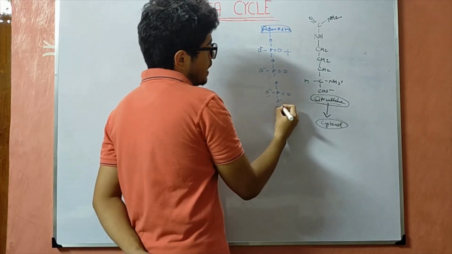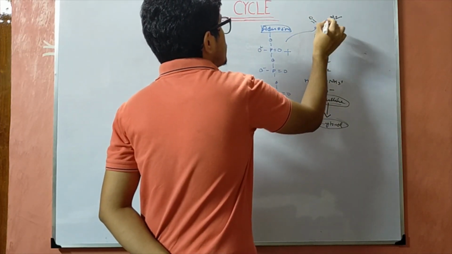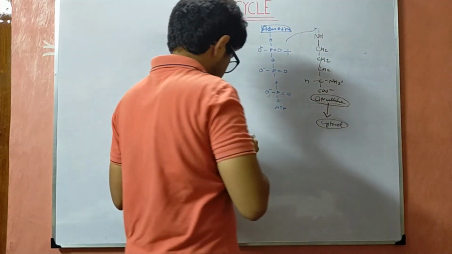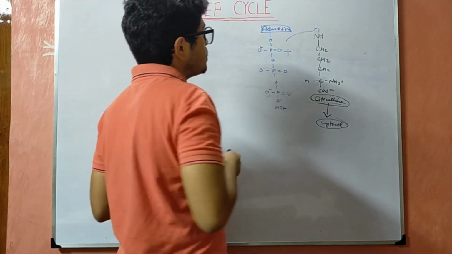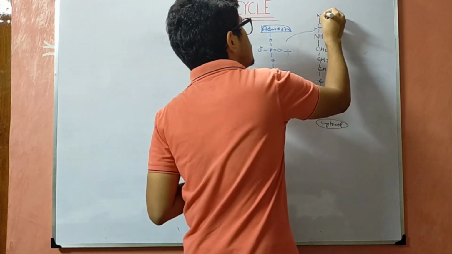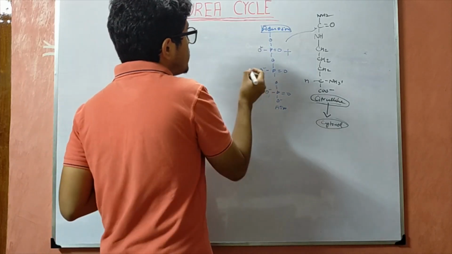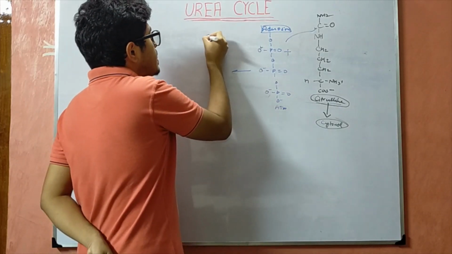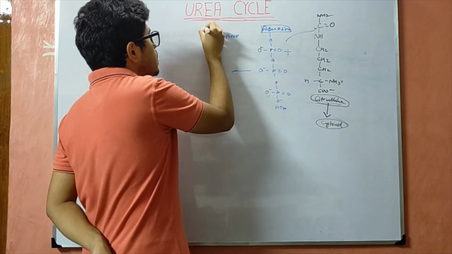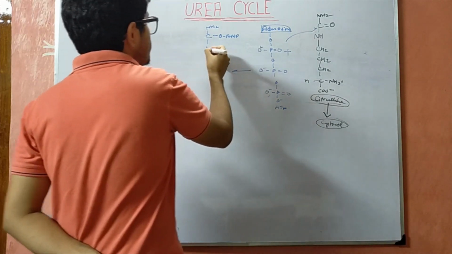So this molecule of ATP goes and attacks at this carbon, and it is better to write it as CONH2, and it will attack at that carbon and lead to formation of C-O-AMP, NH2, NH.